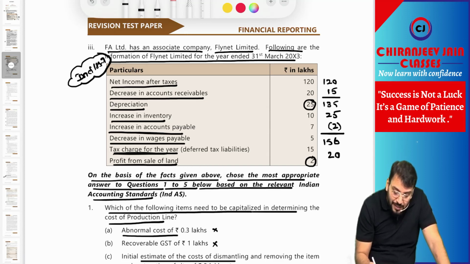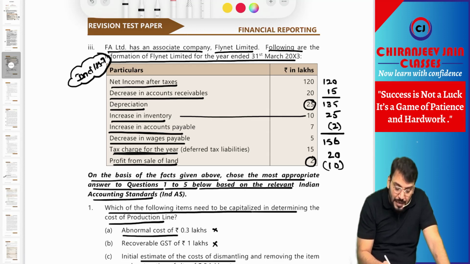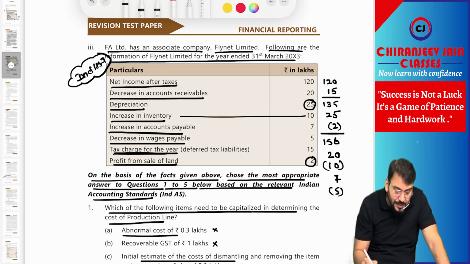Then the increase in inventory, 10, will be deducted. The increase in accounts payable is an operating liability, so that 7 will be added. And the decrease in wages payable, a decrease in liability, will be deducted, so 5 will be deducted.